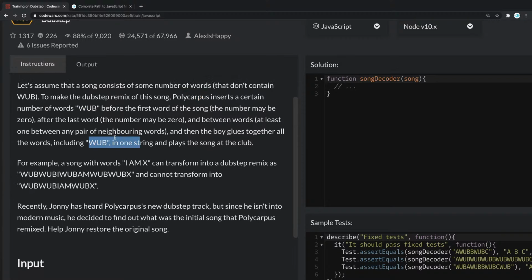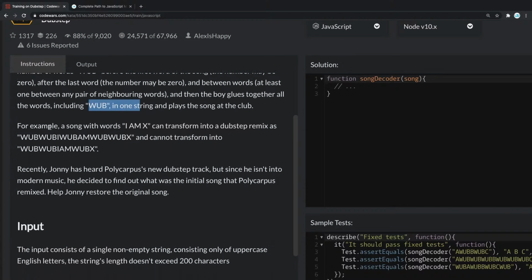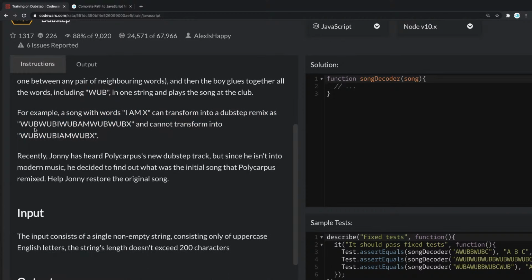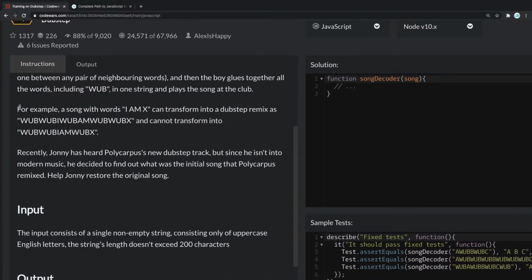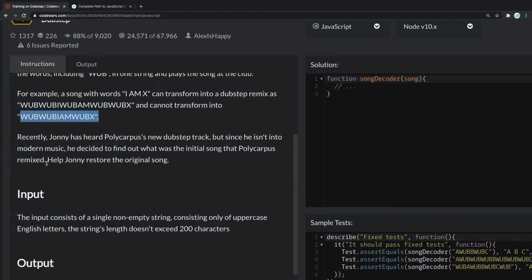Okay, I see, guys. Someone just wants to read the input and output, but let's just skim through it. So we basically have to create a song of words, wob wob, wobby wob wob, and that's gonna be dubstep. So for example, a song with words I am X can transform into a dubstep remix as wob. I'm not gonna even read it, and cannot transform into this.